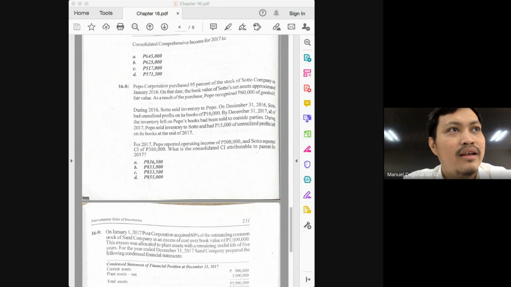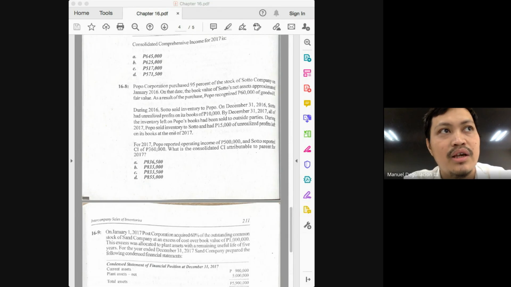And again, class, this is really what I want you to do when you solve the problem. Go to the question, and once you've read the question, recall, regardless of the given, what you need to arrive at the answer. What's the question here? Consolidated income attributable to the parent. Okay? What do you need before you can arrive at the income attributable to the parent? You need the consolidated income. And what do you need to arrive at the consolidated income?